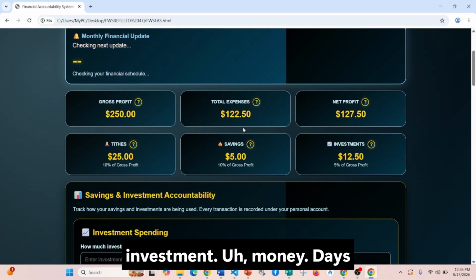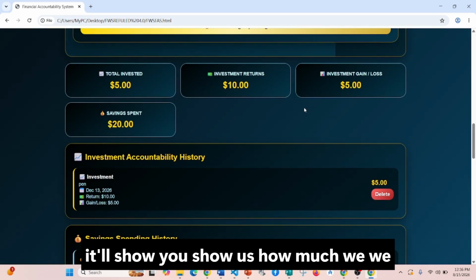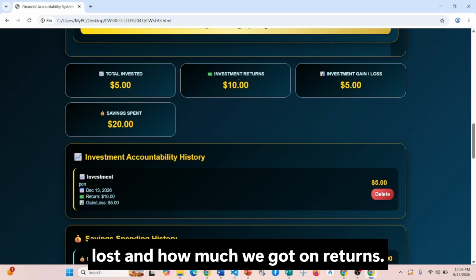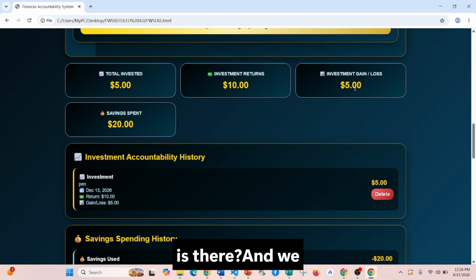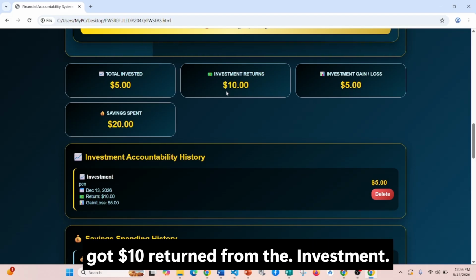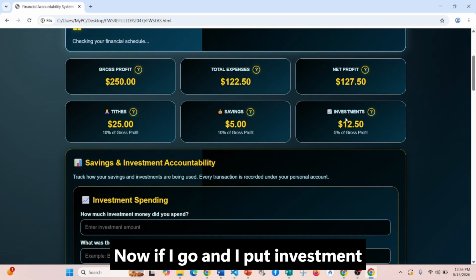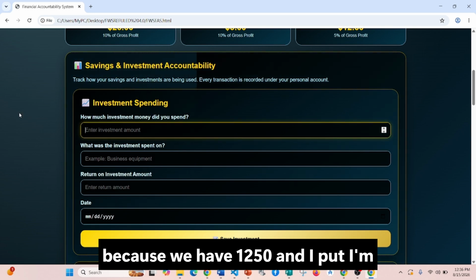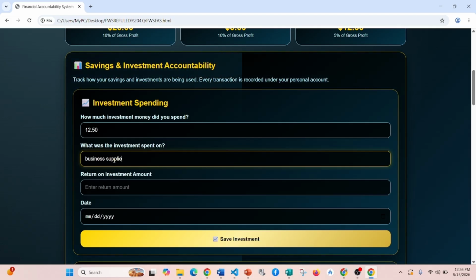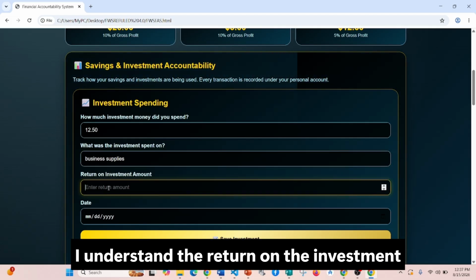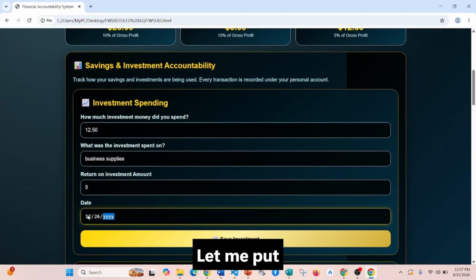We know our investment money went up, and then you'll notice that it'll show us how much we lost and how much we got on returns on the investment. So we gained $5, you see, and we got $10 return from the investment. Now, if I go and I put investment, because we have $12.50, and I'm spending the whole $12.50, and I say business supplies, and I say the return on the investment is $5 for this week. And then we put the date.